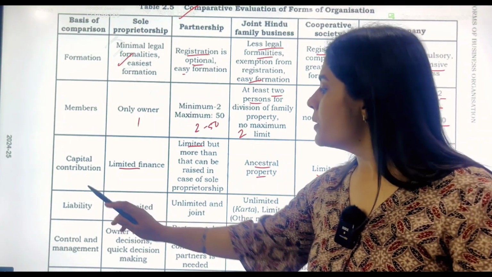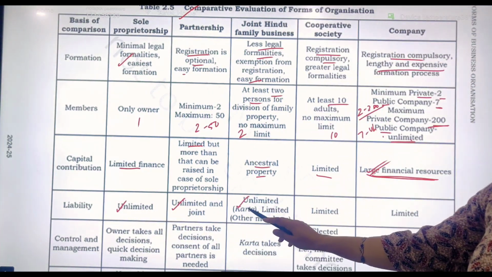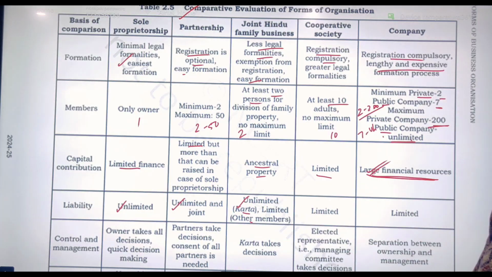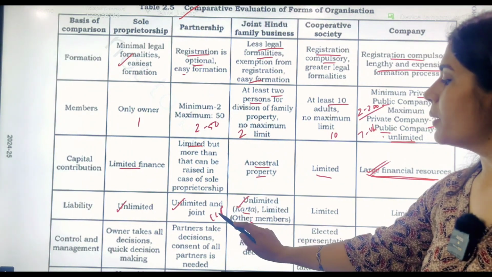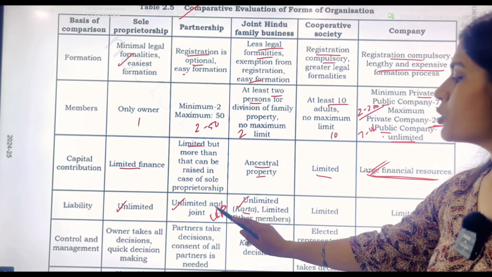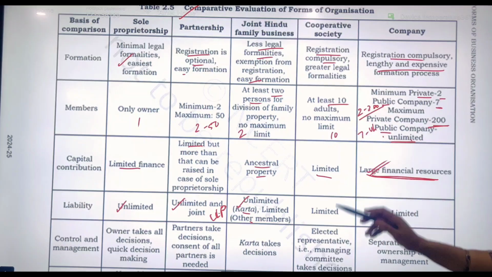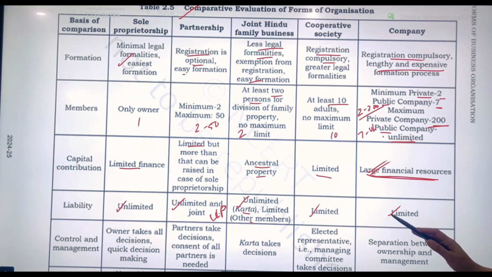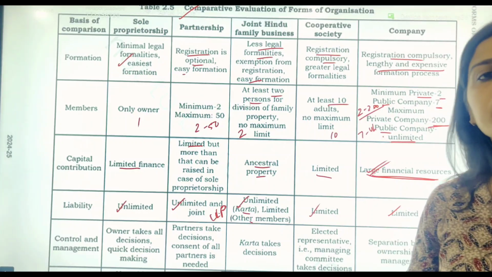Now as far as liability is concerned, it is unlimited, unlimited. Here also unlimited for Karta, and for other members it becomes limited. Remember students, in partnership we discussed LLP where liability became limited with an exception to one partner. But in the higher forms you can see, students, that cooperative society and companies always have a limited liability, and no members' personal assets can be taken up.